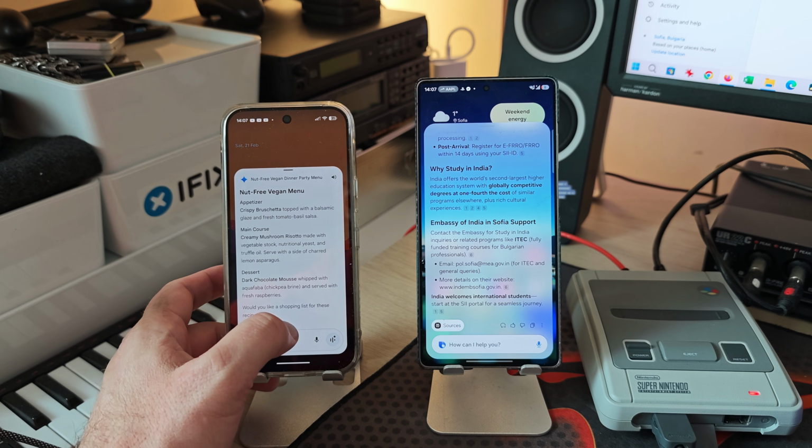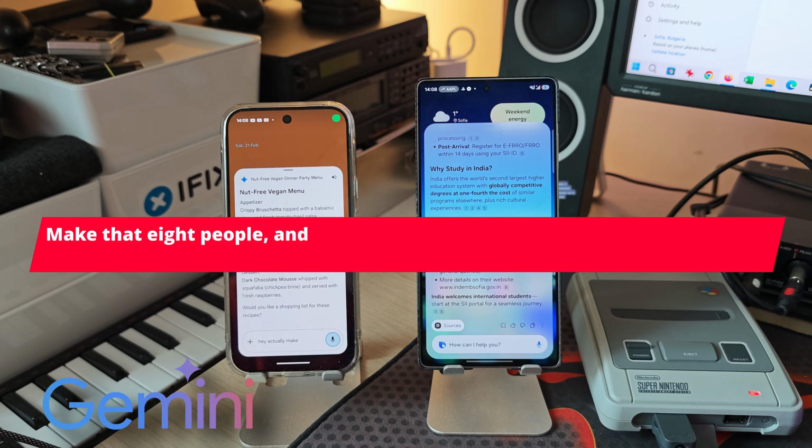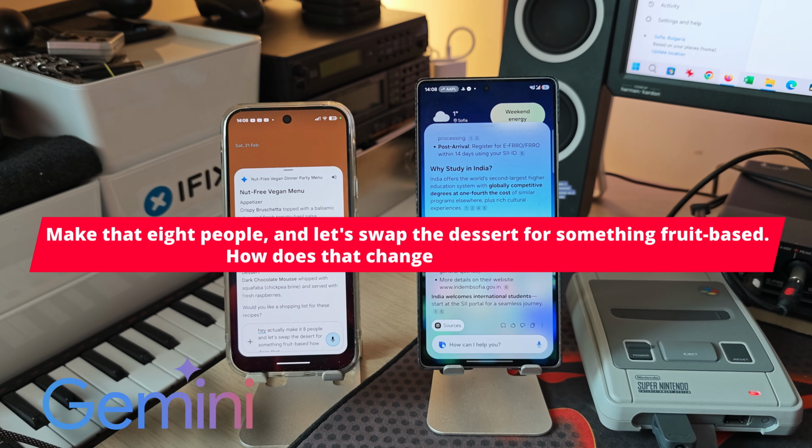And now guys, this is gonna be the plot twist, because I'm just going to ask something weird. Hey, actually, make that 8 people and let's swap the dessert for something fruit-based. How does that change the grocery list?